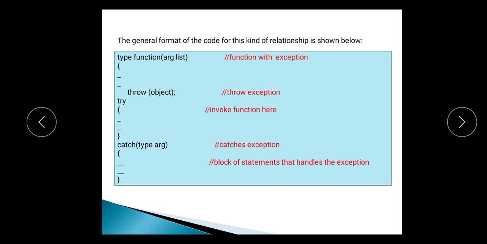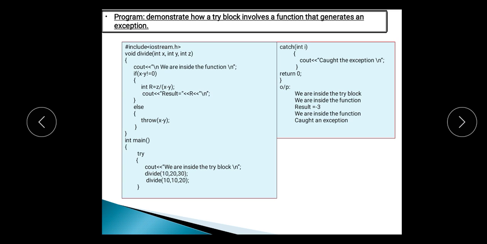Here I am showing the general format of the code for the relationship between the try and catch block. Here this is the try block, and this is the catch block, and here in the sum function we are throwing the exception, which is caught by this catch block. And the same